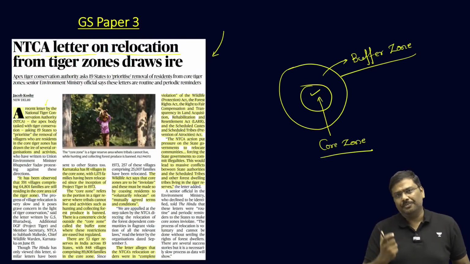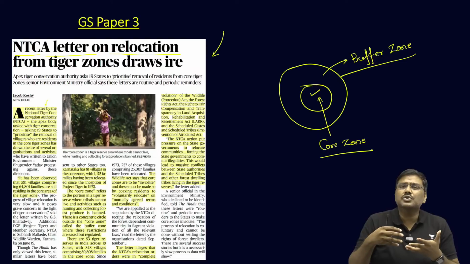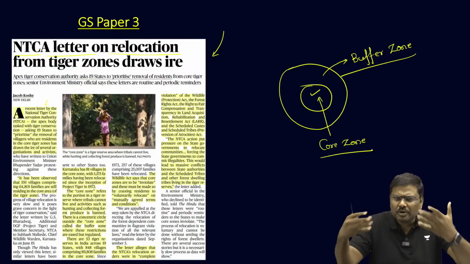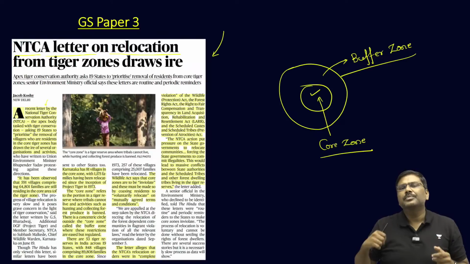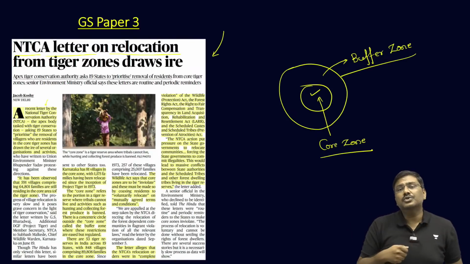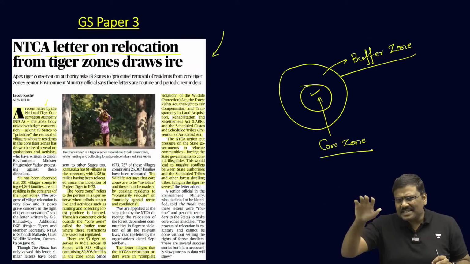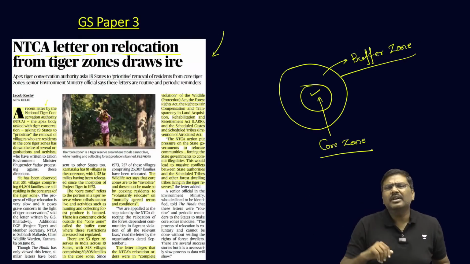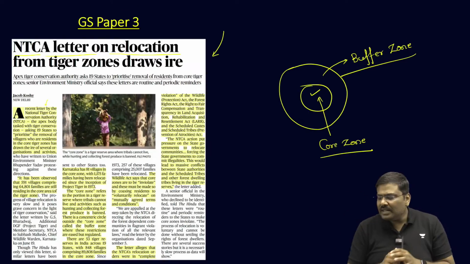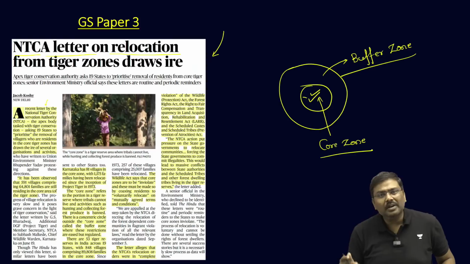within the core zone. Imagine we have identified a certain region as a core zone, and it is identified based on the density of the animals whom we want to protect and their presence in this region. So, imagine there is a tribal population in the core zone, staying in places where they are located and conducting certain activities such as collection of forest products, hunting, etc. Now, once it is established that this is a core zone, the families will be relocated out of the core